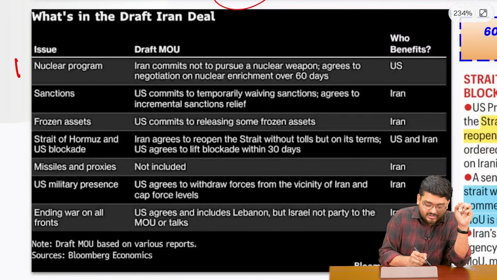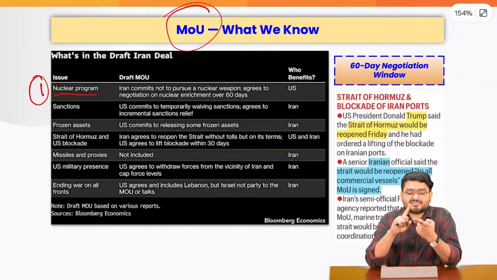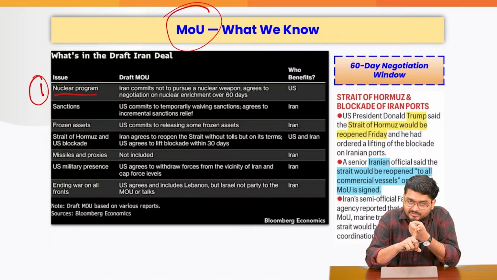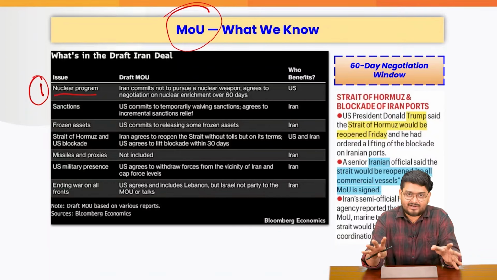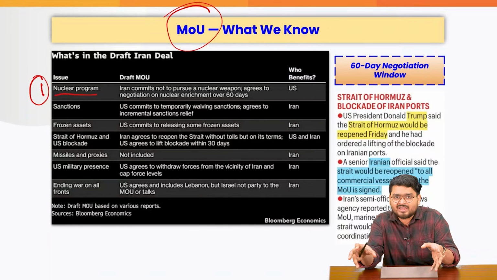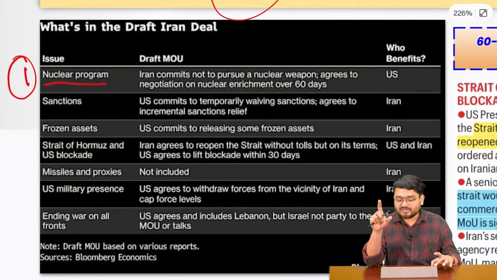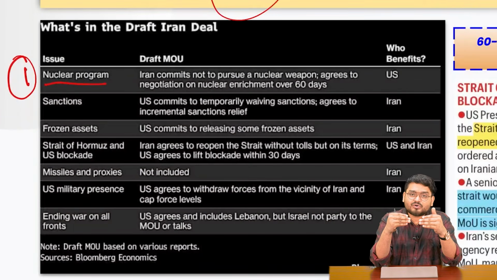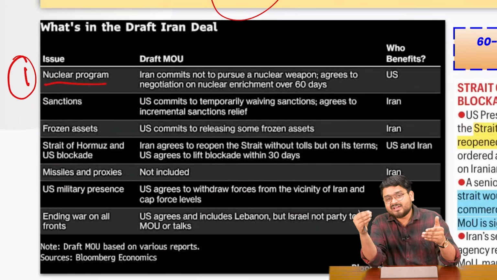So, the first issue is regarding the nuclear program. All of us know, right, that Israel always had some issues with Iran's nuclear program. Israel sees Iran's nuclear program as an existential threat. So Israel always used to persuade the US to conduct strikes, negotiations and all those things. On the nuclear front, on the other hand, we have seen how Iran has been enriching nuclear material secretly outside IAEA safeguards.